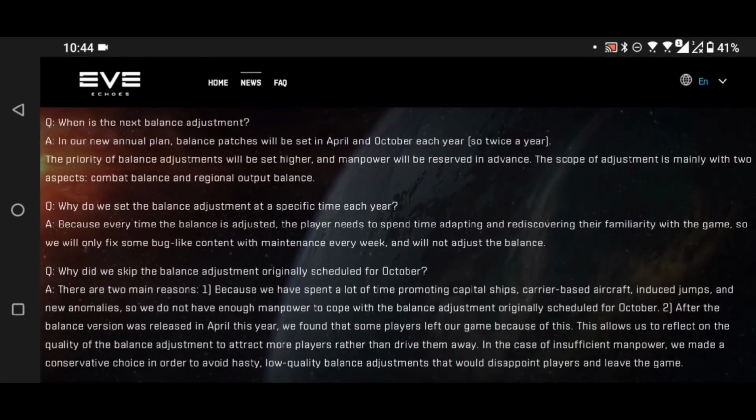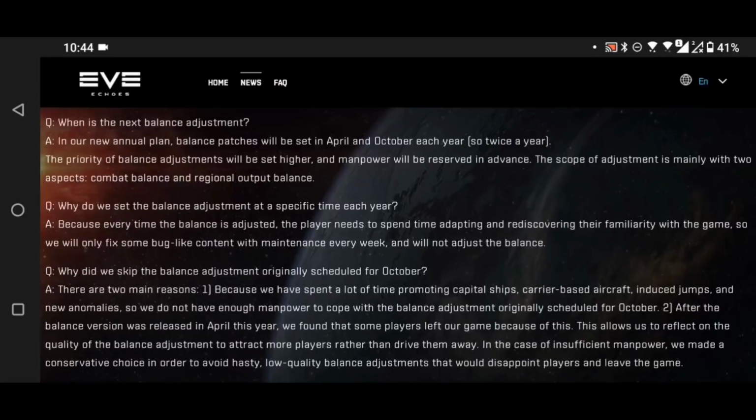When is the next balance adjustment? This is a simplified version of another question that I asked. In our new annual plan, balance patches will be set in April and October each year, so twice a year. The priority of balance adjustments will be set higher, and manpower will be reserved in advance. The scope of adjustment is mainly with two aspects: combat balance and regional output balance.